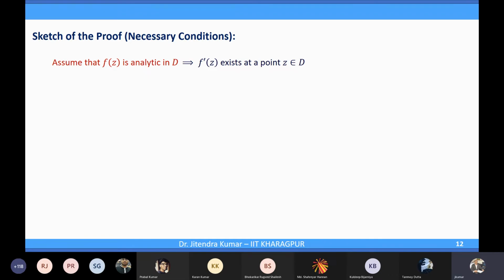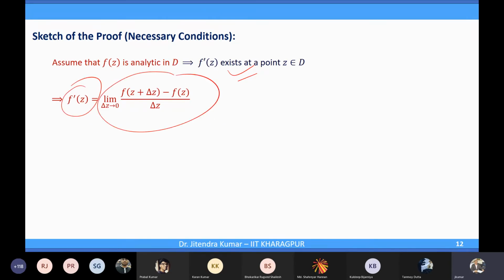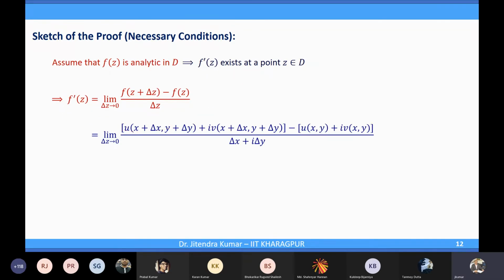If f(z) is analytic in D, that means f prime exists at any point z in D. If f prime exists, that means this limit exists. And this limit we are just writing in terms of x and y. So z plus delta z means x plus delta x, y plus delta y. Here also x plus delta x, y plus delta y.